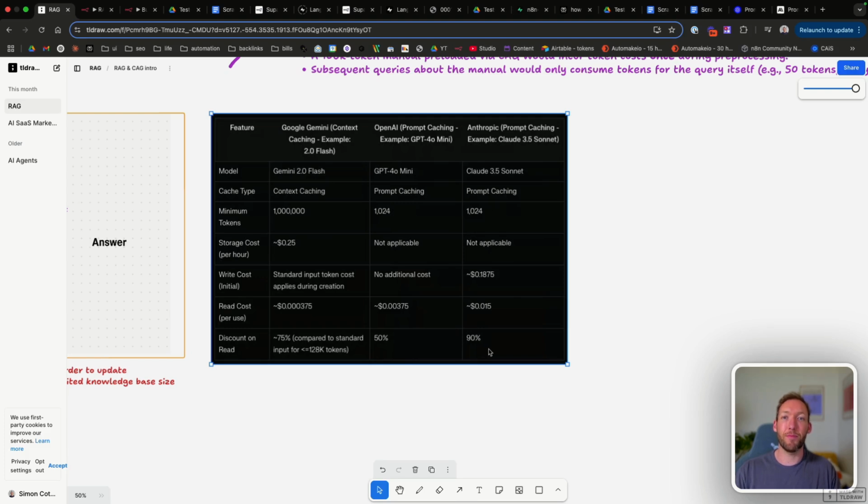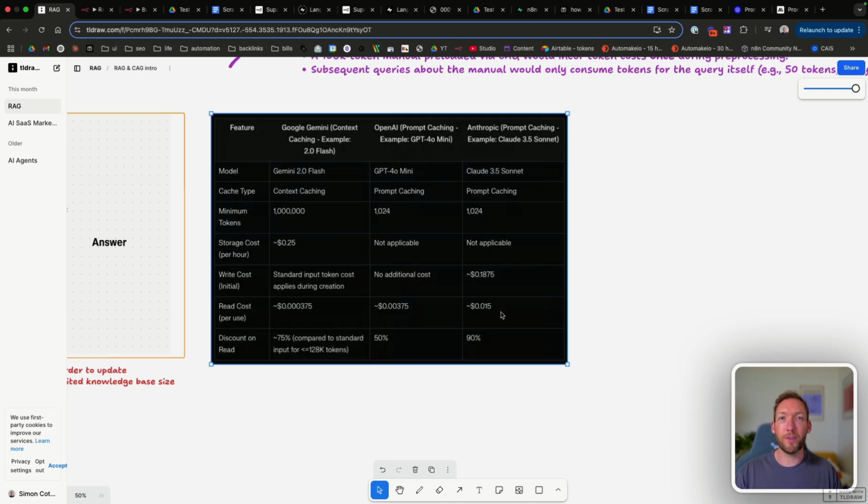So say, for example, we had a cache of 10,000 tokens. We pay for it once to be uploaded and processed into the system. Then every time we read that cache, i.e. it confirms that we are trying to use that cache, we pay a single per use read cost of $0.015.